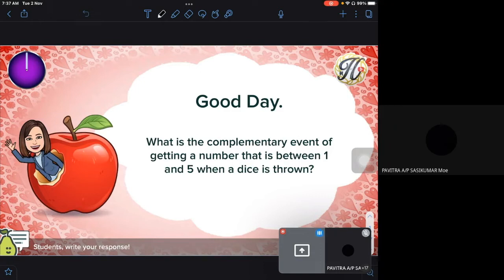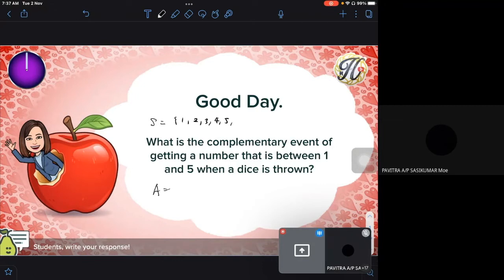Okay, apabila satu dadu dilambungkan, let's say this event I give it by A. So apakah dia punya sample space? As first, sample space. Type it out. What is the sample space when a die is thrown? Apabila lambungkan satu dadu, apakah dia punya sample space? Type it out. Yes, okay, 1, 2, 3, 4, 5, and 6. This is your sample space.